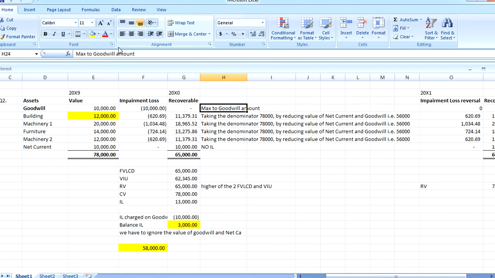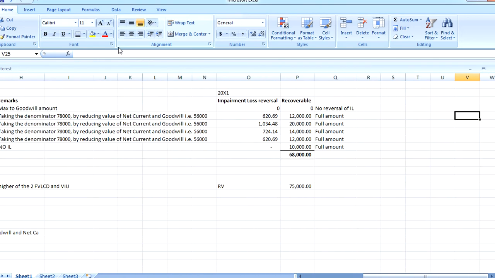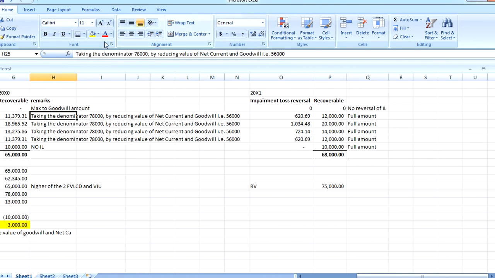So here the remarks are there, such as max to the goodwill amount, full amount, take the denominator 78,000, which we have identified here. Sorry, I took 56,000, you make it 58,000. So now this is perfect.